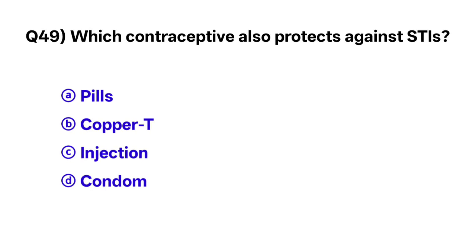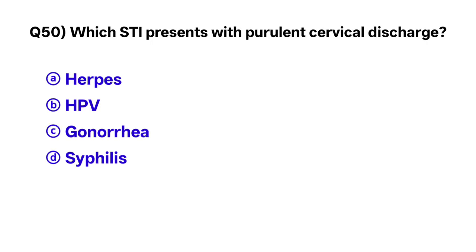Question number 49. Which contraceptive also protects against sexually transmitted infections? The correct option is D. Condom. Question number 50. Which sexually transmitted infection presents with prolonged cervical discharge? The correct option is C. Gonorrhea.